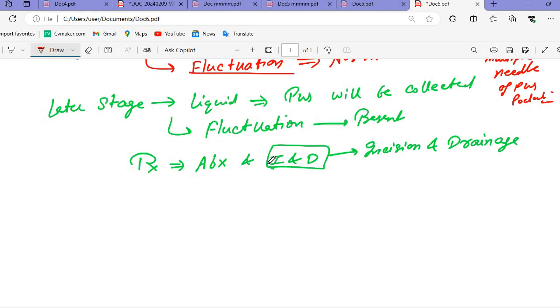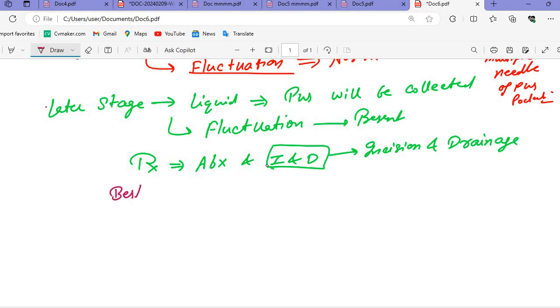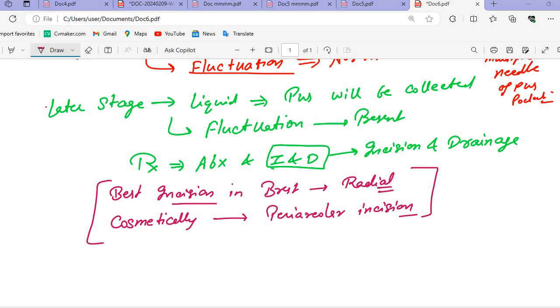If they ask you which is the best incision in the breast, remember that it is the radial incision. If anybody wants it cosmetically, the peri-areolar incision is given. So remember, the best incision in the breast is radial, and cosmetically we use the peri-areolar incision.